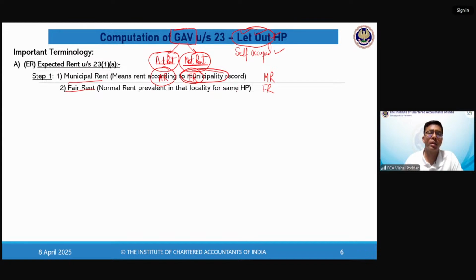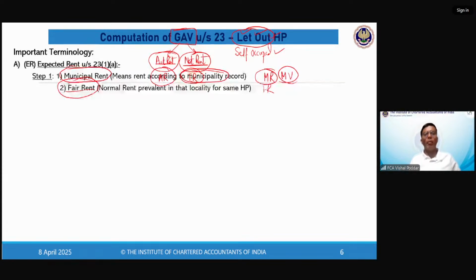According to the municipality, whatever rent your property can earn is called municipal rent, or it is also called municipal value. So the value or the rent fixed by the municipality for your property is called the municipal rent. So first take this figure. This you get from the municipality. Second is to find out the fair rent. What is fair rent? Similar flats or similar shops or similar offices, how much rent they are getting. So normally, let us say you are staying in some building or society. You want to find out fair rent, simply go and check in the same society, same type of flats, what is the rent they are getting? That is what fair rent is.